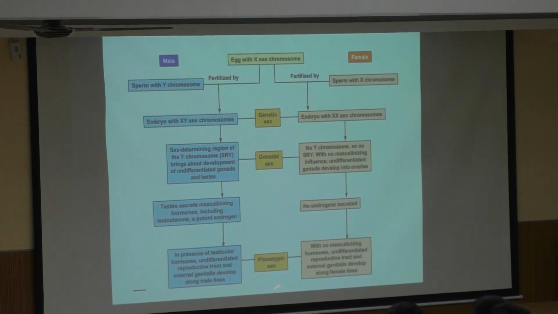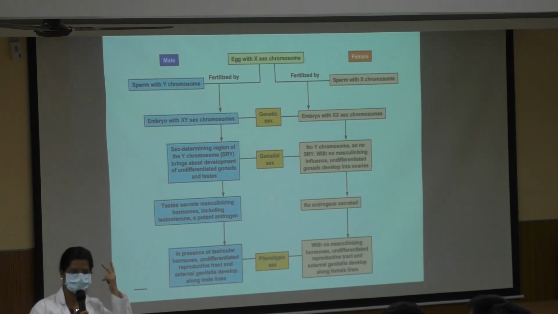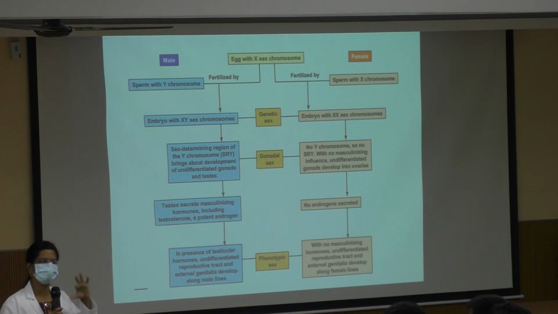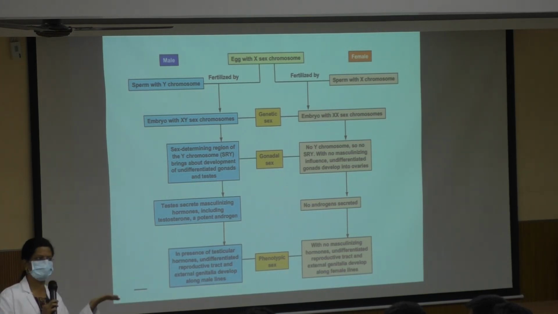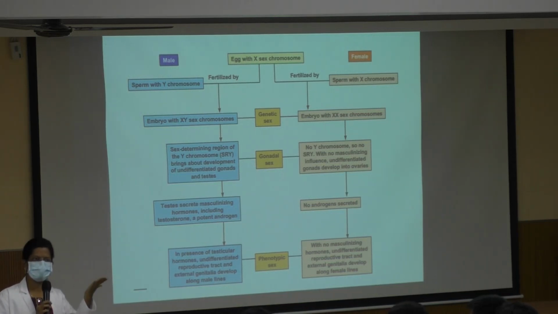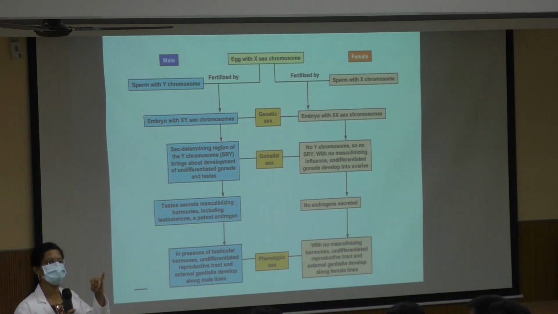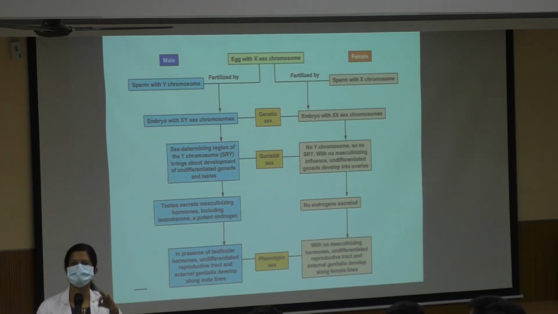So the hormones will determine the phenotypic sex of both internal and external genitalia. If the question comes on sex differentiation, you will have to write about what is sex: the different physiological characteristics of an individual, which determine both internal and external genitalia, the reproductive organs and also the secondary sexual characteristics. Next you will write, sex is determined at what all levels? Genetic sex, gonadal sex and phenotypic sex with internal and external genitalia.